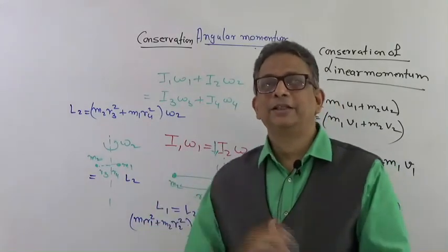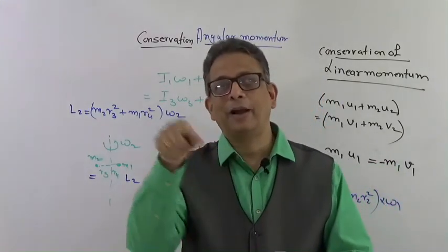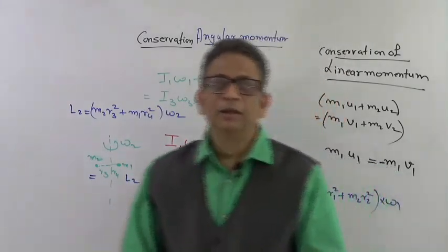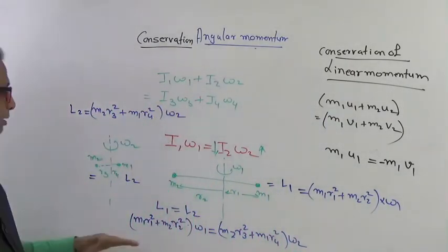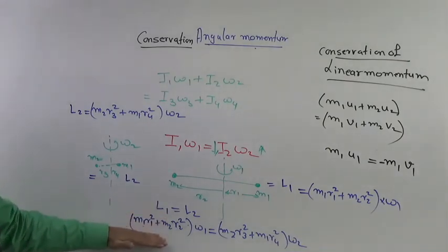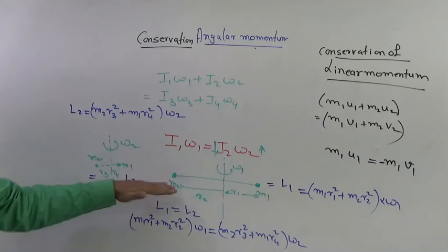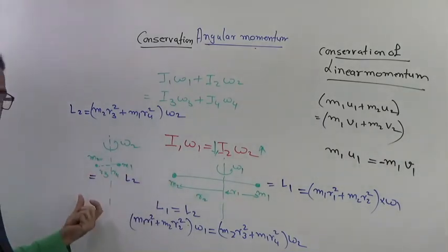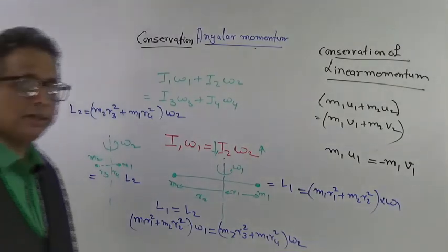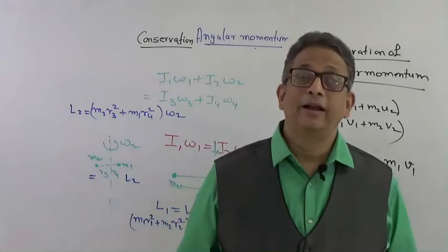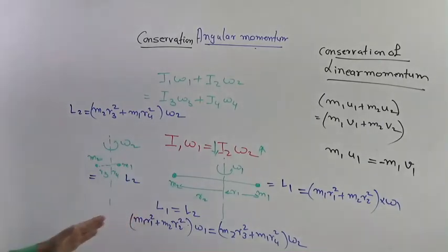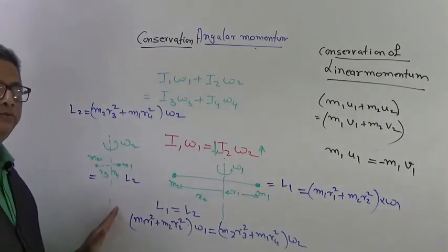Okay, but we as physicists, we keep on analyzing and we keep on understanding why this is happening, because in this particular case, these are the changes that are taking place. Okay, fine. So these are situations where a body is moving in a rotational motion, and something has changed in between and the radius has changed. So therefore the inertia has changed. In fact, the moment of inertia has reduced, which has resulted in an increase in angular velocity. So this is one situation in which I have explained to you the conservation of angular momentum.